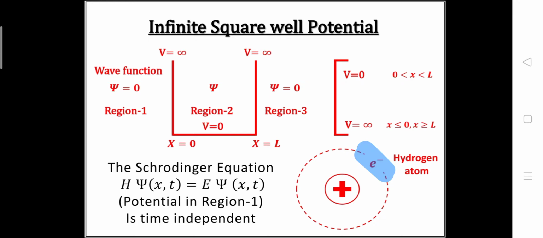Now let's move towards the Schrodinger equation, from which we are going to derive the value of the energy eigenvalue and the wave function of the particle which exists in region 2. What actually is the Schrodinger equation? It is H psi is equal to E psi, where psi is a function of x and t. This is the time dependent Schrodinger equation, where H is the Hamiltonian and E is called the energy eigenvalue.